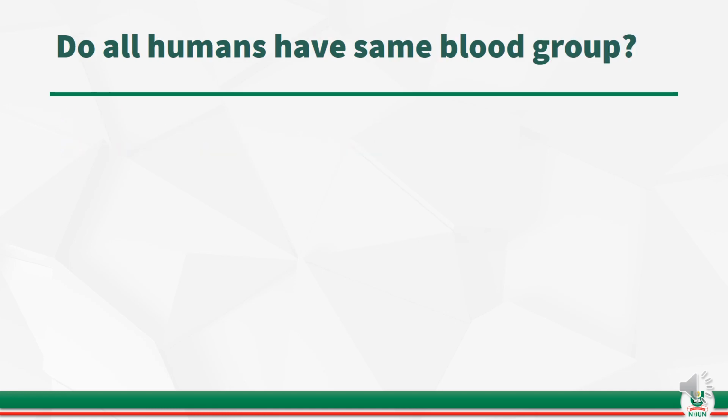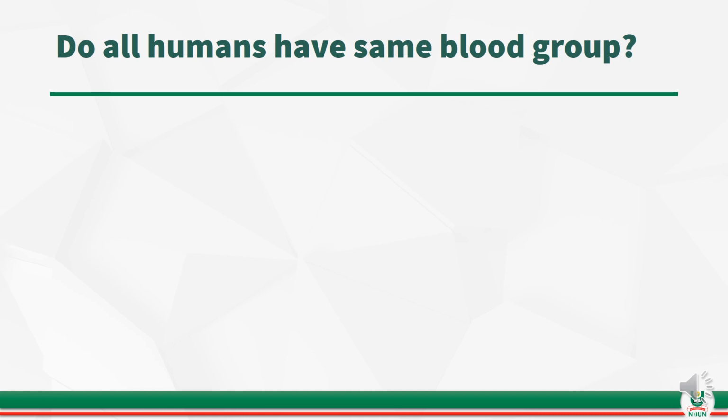This takes us to the next question. Do all humans have the same blood group? There are over 7 billion humans in the world, and this question is asking if all these 7 billion people have the same blood group. Well, the answer is no. All humans do not have the same blood group. They have different blood groups.